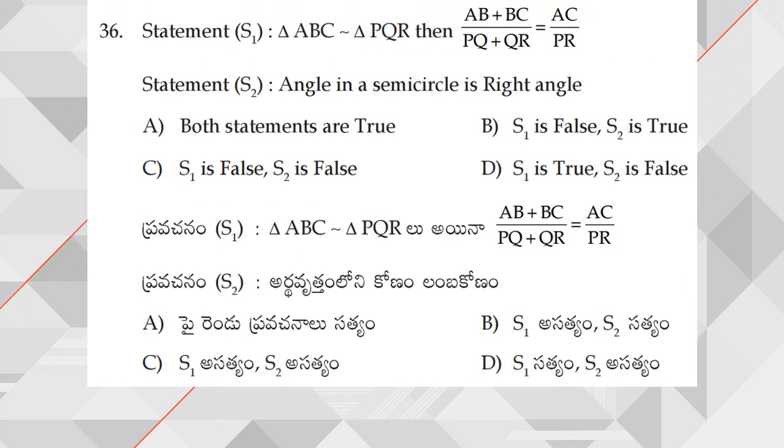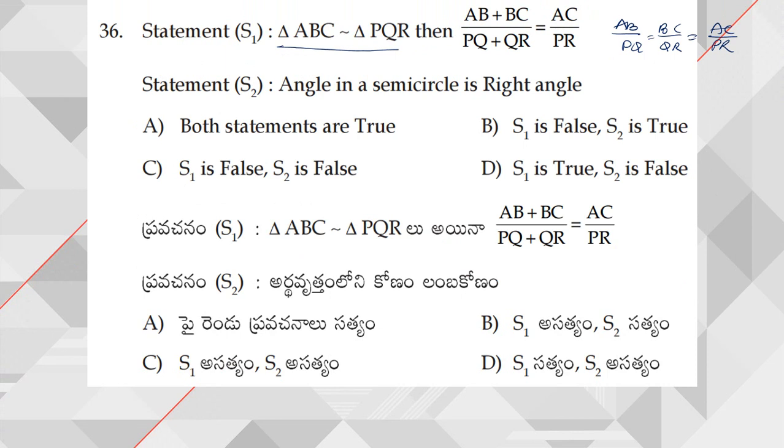Statement 1. Triangle ABC is similar to triangle PQR. Then AB by PQ plus BC by QR is equal to AC by PR. So already we know that when two triangles are similar, AB by PQ is equal to BC by QR is equal to AC by PR. So here we can say that the sides are proportional.